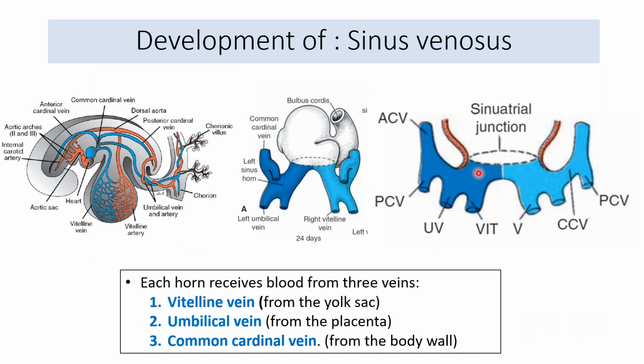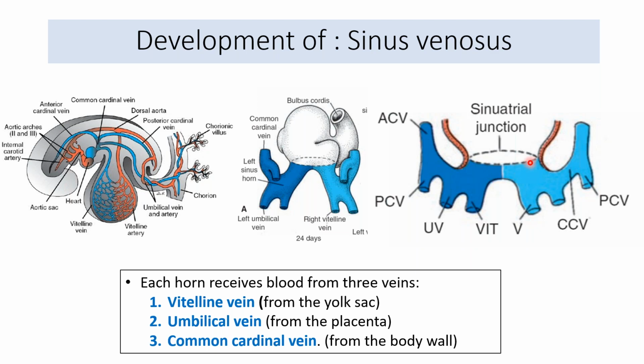Each horn, if we talk about this side, the right side of the sinus venosus, receives from medial to lateral the vitelline vein from the yolk sac, the umbilical vein from the placenta, and the common cardinal vein from the body wall, which is formed by the fusion of the anterior and posterior cardinal veins.